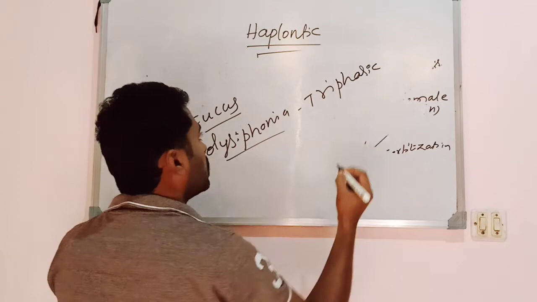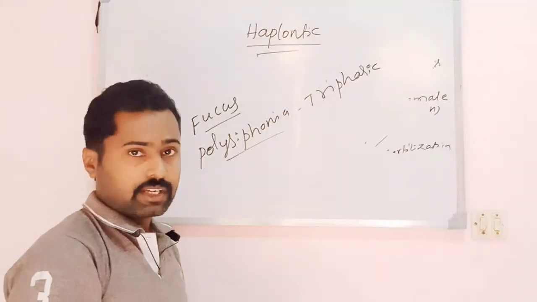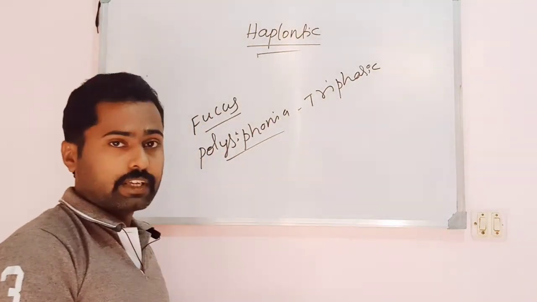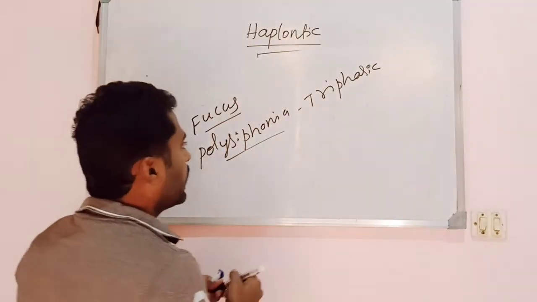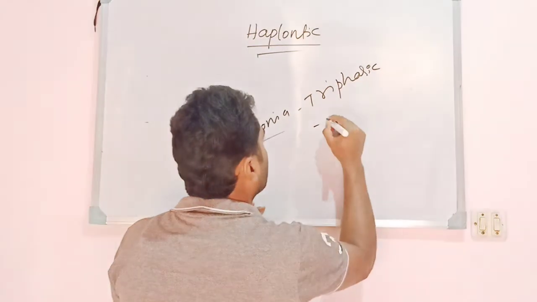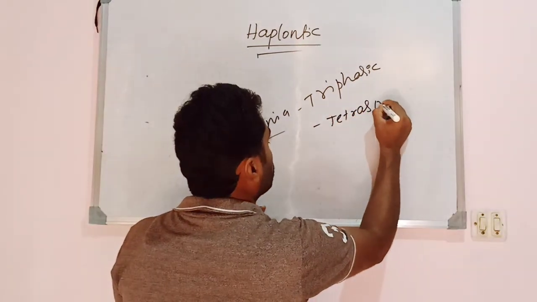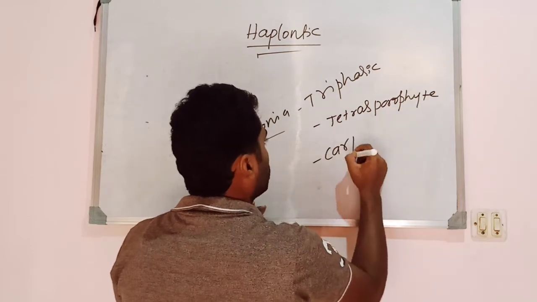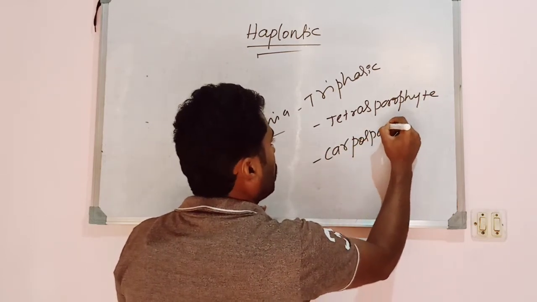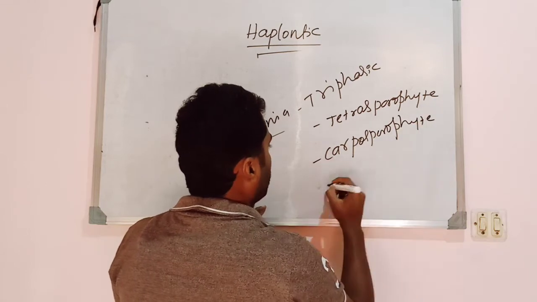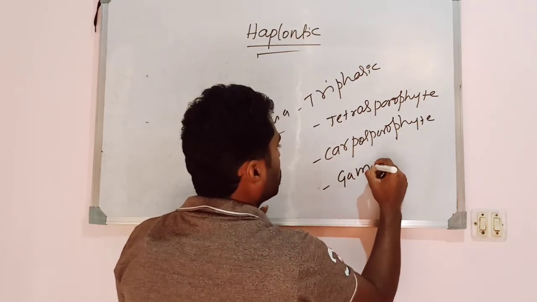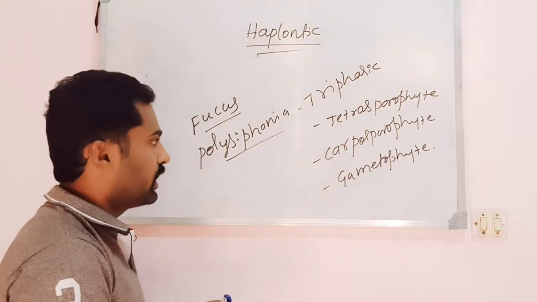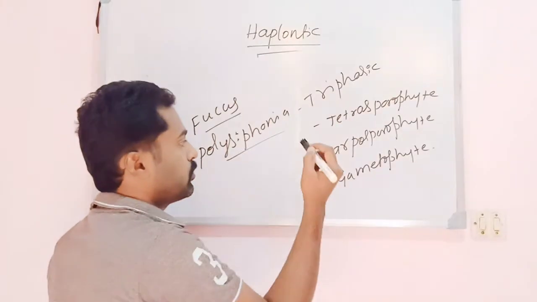Triphasic means there are three phases in the life cycle: a gametophytic phase and two sporophytic phases, the tetrasporophyte and the carposporophyte, along with the gametophyte.